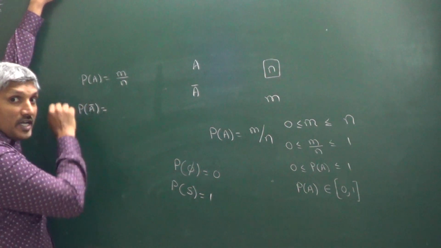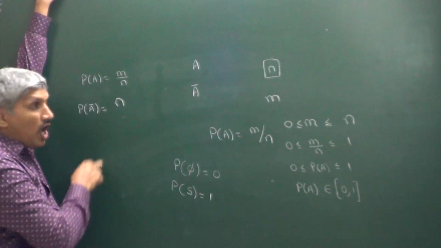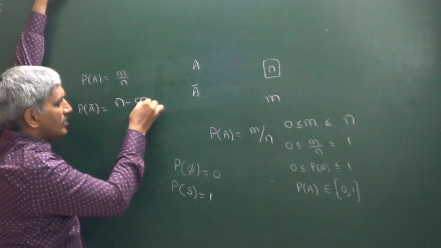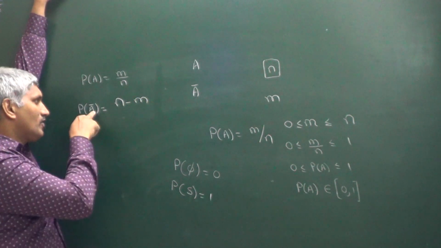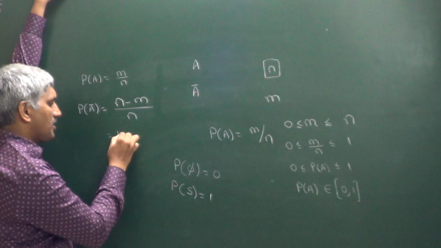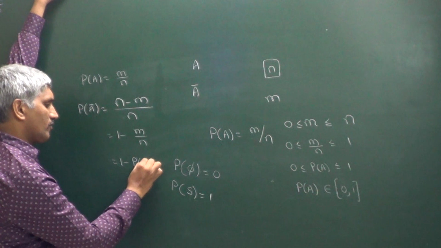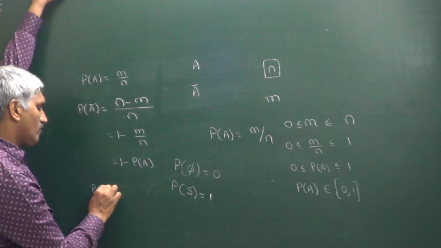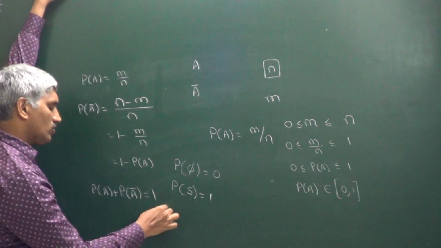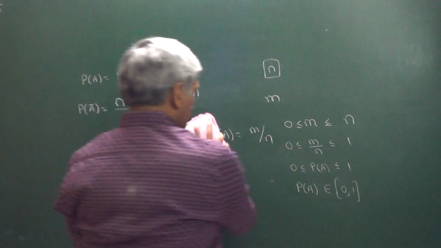Because the total n elementary events are there, out of those n, m are favorable to A, the number of elementary events not favorable to A is n minus m, divided by n. That we can write as 1 minus m by n, which is equal to 1 minus P of A. So we can write probability of occurrence of A plus probability of not occurrence of A is equal to 1. P of A plus P of A bar is equal to 1.